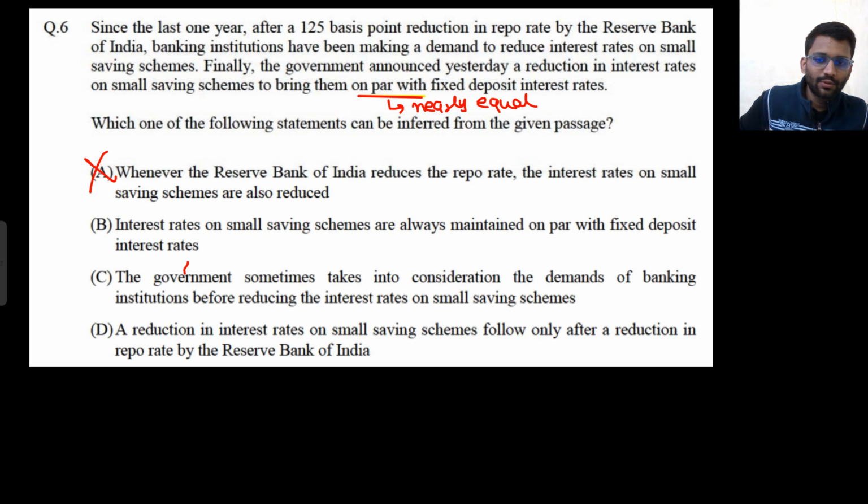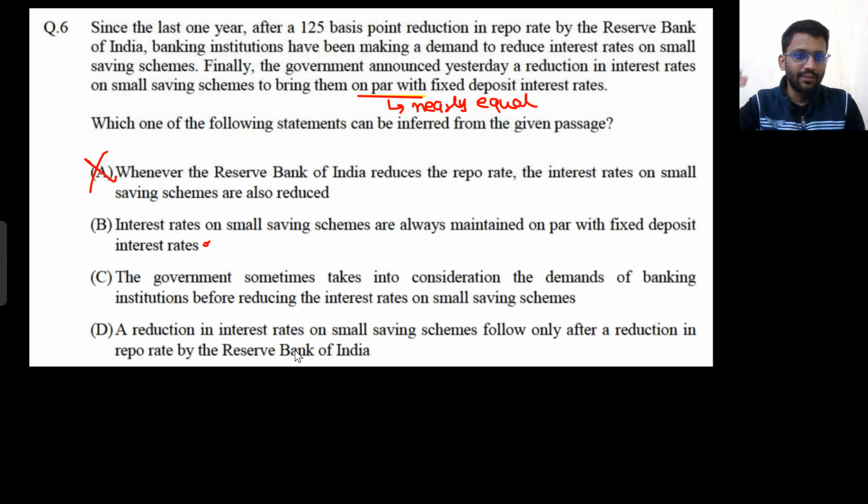Now, interest rate on small saving schemes are always maintained on par with fixed deposit interest rate. Is it always maintained? No. Since banking institutes made a demand to reduce the interest rate on small saving schemes, that's why the government reduced the rate and now it is equal to the fixed deposit interest rate. It's not necessary that it will always be equal.